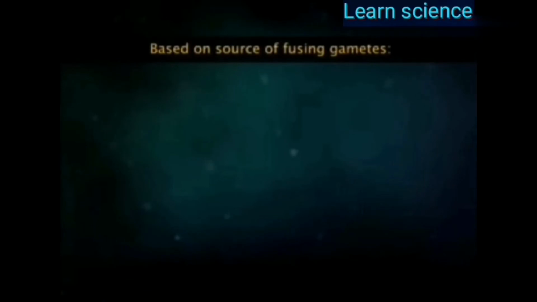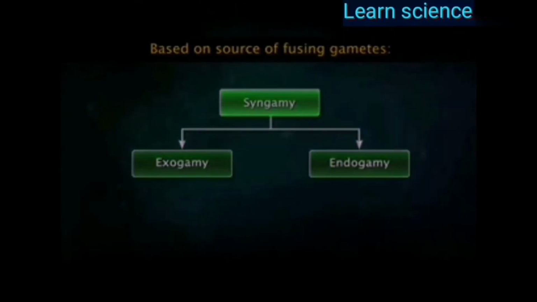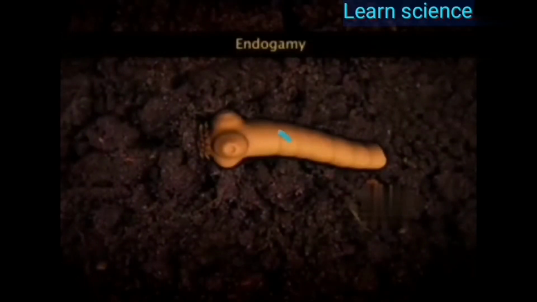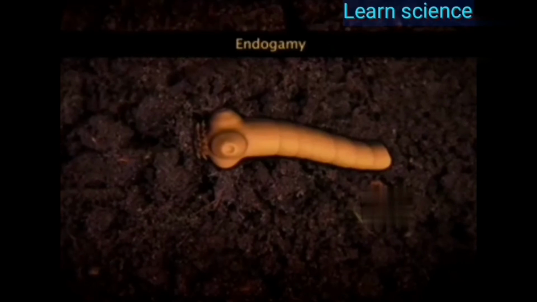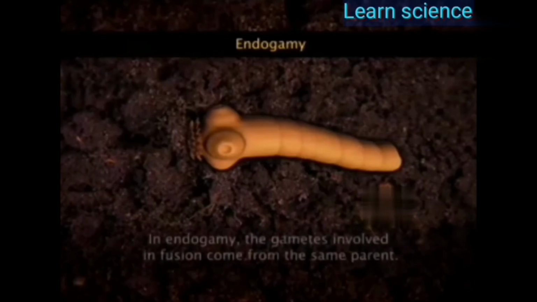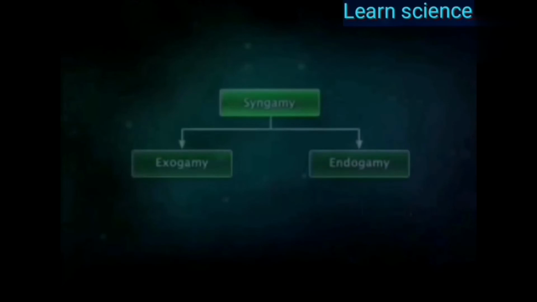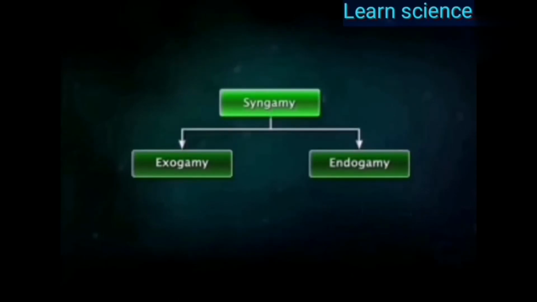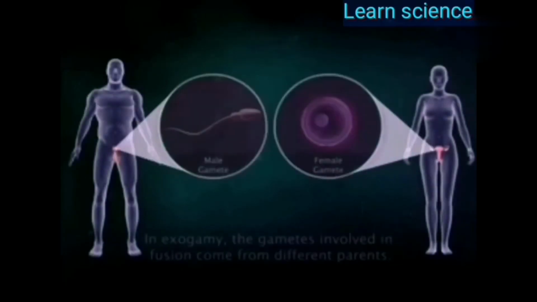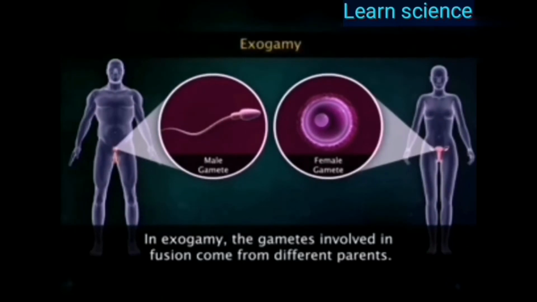Based on the source of the gametes involved in fusion, syngamy is divided into endogamy and exogamy. Endogamy is observed in tapeworms, Taenia solium. Endogamy involves self-fertilization. Here, the two gametes involved in fusion are from the same parent. Exogamy involves cross-fertilization. Here, the two gametes involved in fusion are from two different individuals, the male gamete from the male and the female gamete from the female. In higher animals, exogamy is observed.